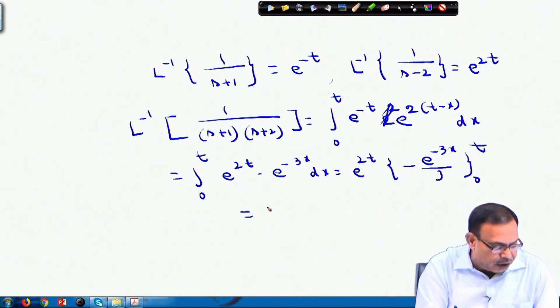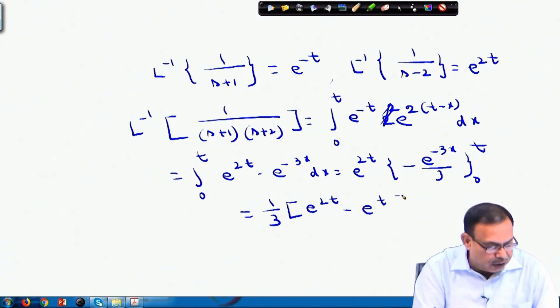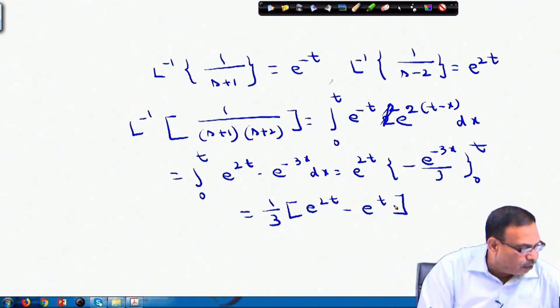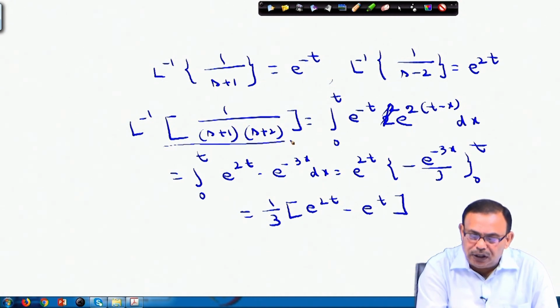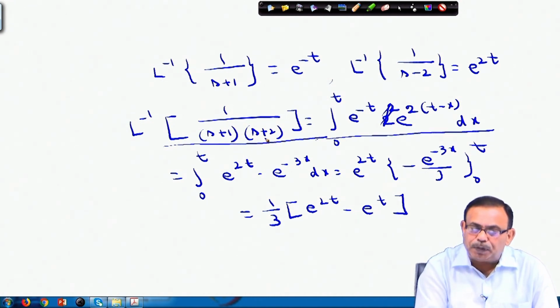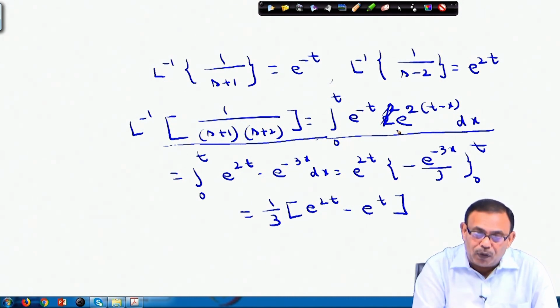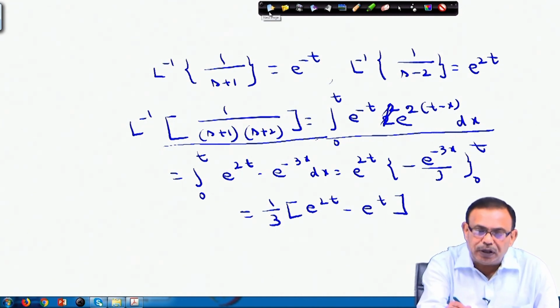So your result will ultimately become 1 by 3 into (e power 2t minus e power minus t). You will obtain the value as this one. So, using convolution, very easily you can write it as an integral from 0 to t, provided I know the Laplace inverse of 1 by s plus 1 and 1 by s minus 2 separately.